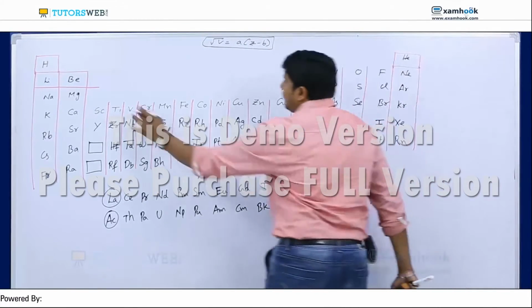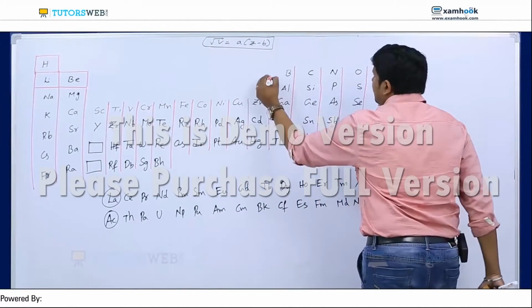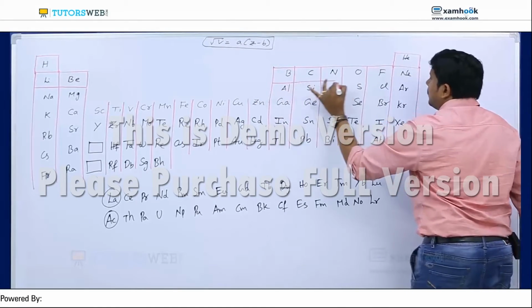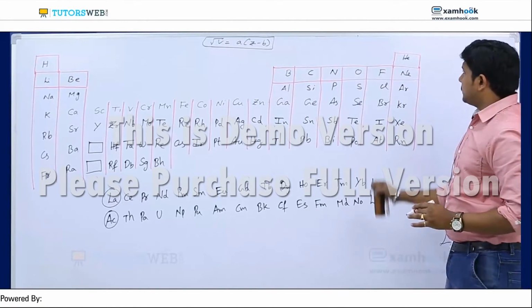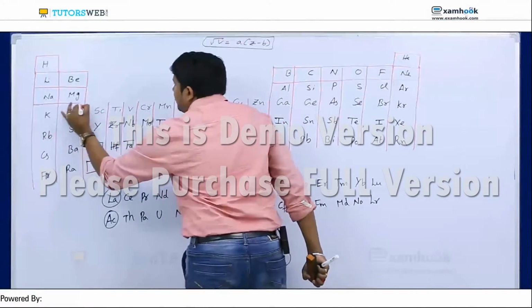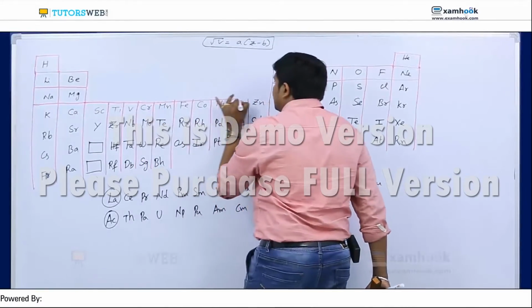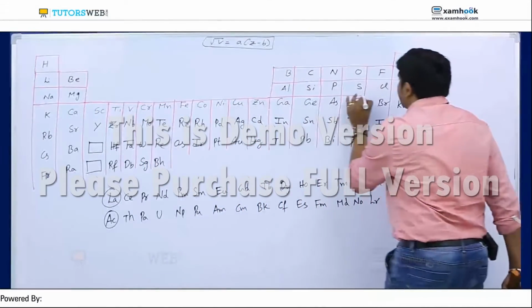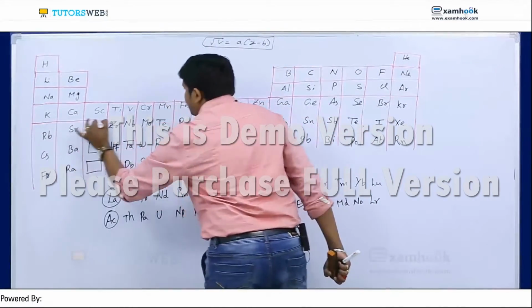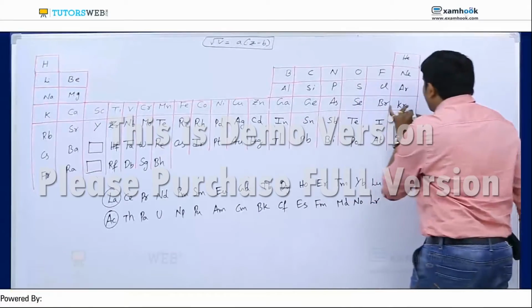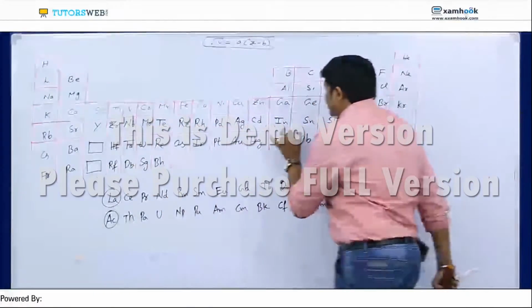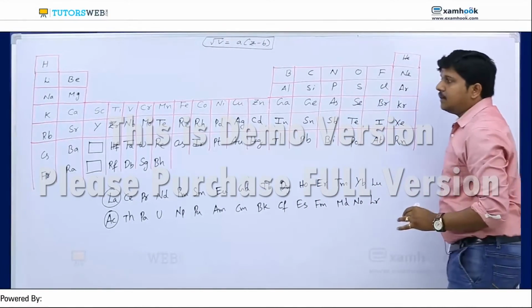In the second period we have lithium, beryllium, boron, carbon, nitrogen, oxygen, fluorine, neon. And the third period is sodium, magnesium and the next ones are aluminium, silicon, phosphorus, sulfur, chlorine and argon. And as usual the fourth period is this one. Here in total we have 18 elements, and the next one is rubidium to xenon. Here also 18 elements are present.